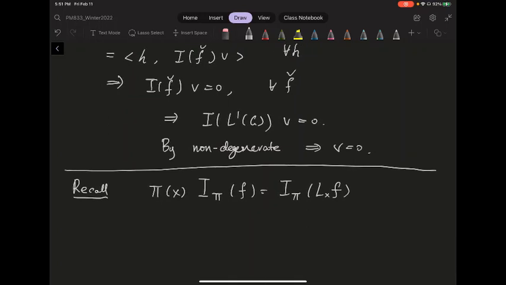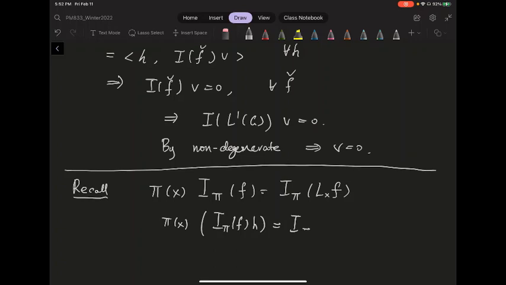So if this I is some I pi, and I want to recover this pi, then when I evaluate pi of x on some vector, say I pi of f of h, I really have no choice.